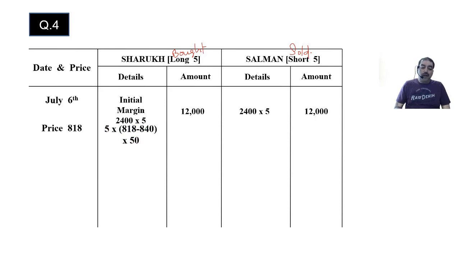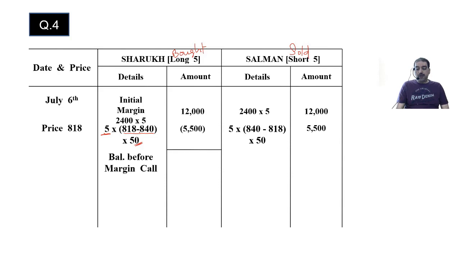What is the loss? 5 contracts. Look at this now. 5 contracts, difference between the price, into 50 shares per contract. There are 50 shares per contract. So that comes to 5,500 loss. Same way for Salman, it is a profit, 840 minus 818 into 5 contracts, where each contract has 50 shares. So that also will be 5,500, but profit.